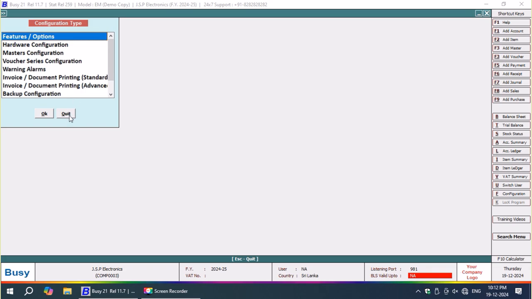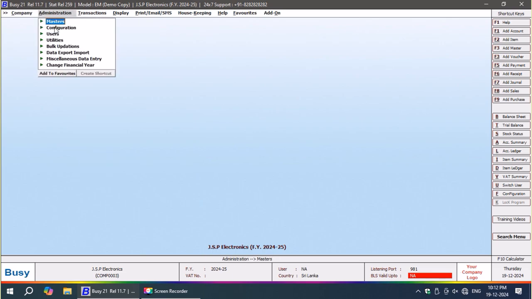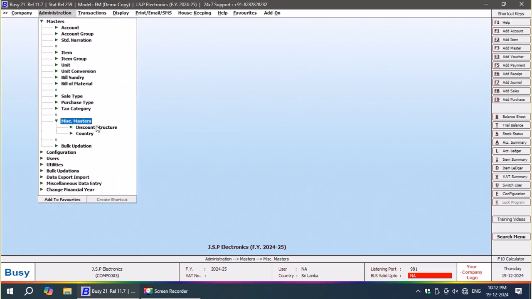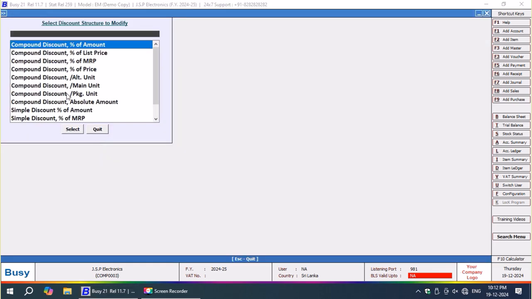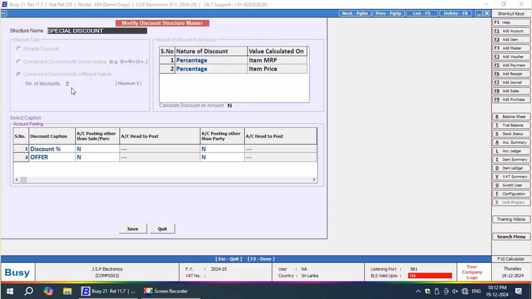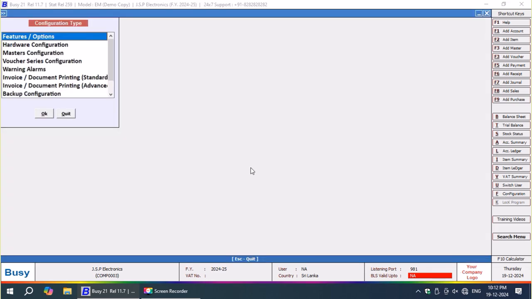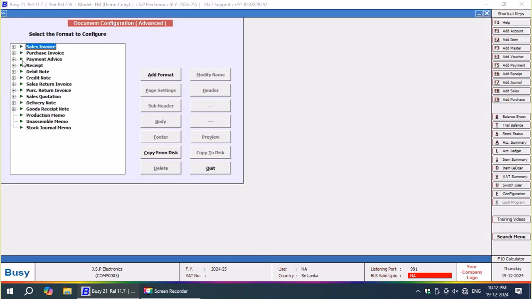Now let us check. Now what we do is, okay, now we will go back to miscellaneous masters. I have a plan of just changing my discount structure type, but unfortunately once you use it, you cannot alter it. So I will just forget it. I will start with this only. Whatever configuration I have done here, based on this configuration only, I'm going to add my further query. Now let's go to close it here.